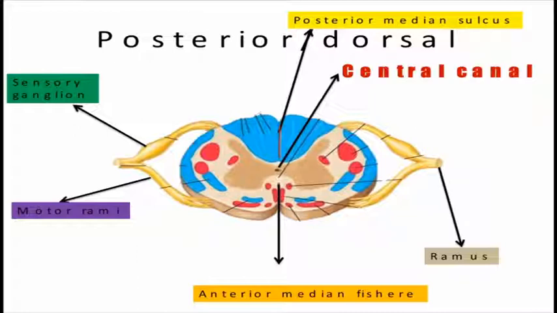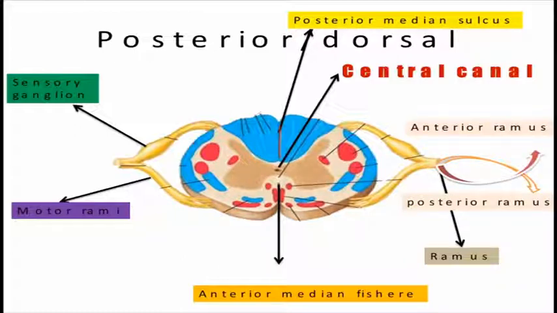The ramus is basically the structure where the motor and sensory nerves divide into two parts, anterior and posterior. This part is called the posterior ramus, and this is the anterior ramus.